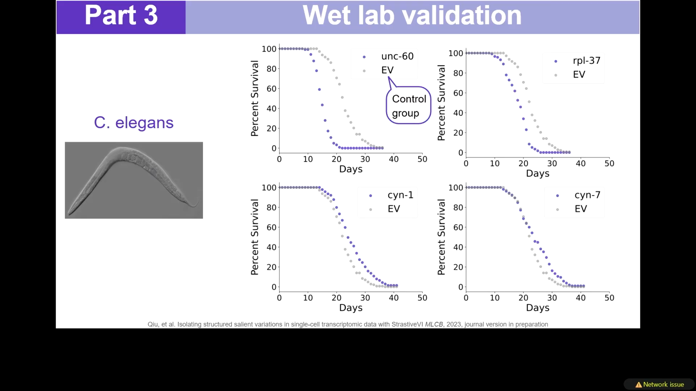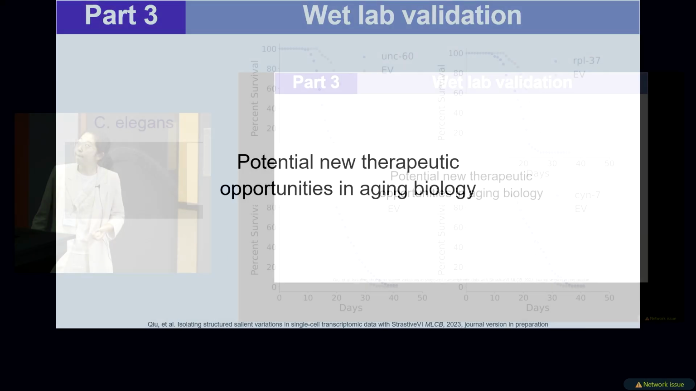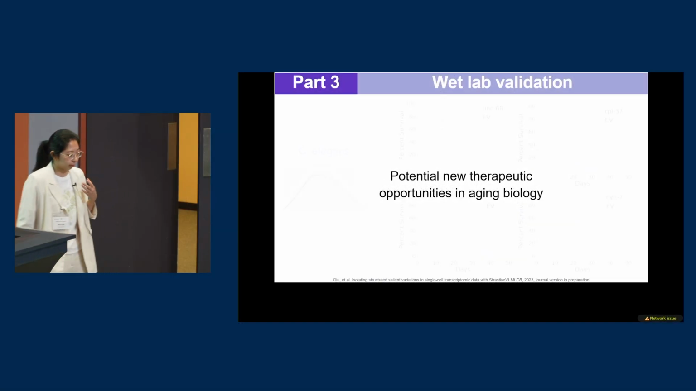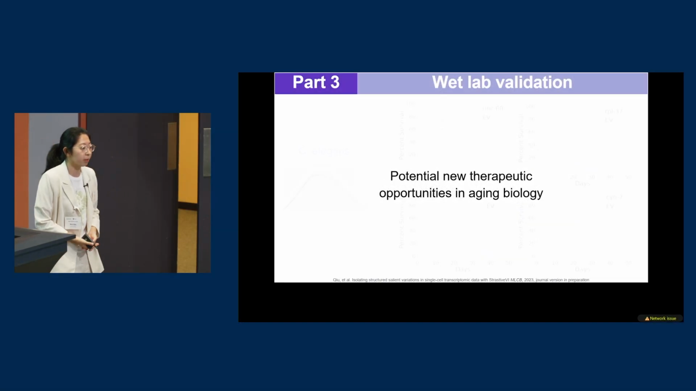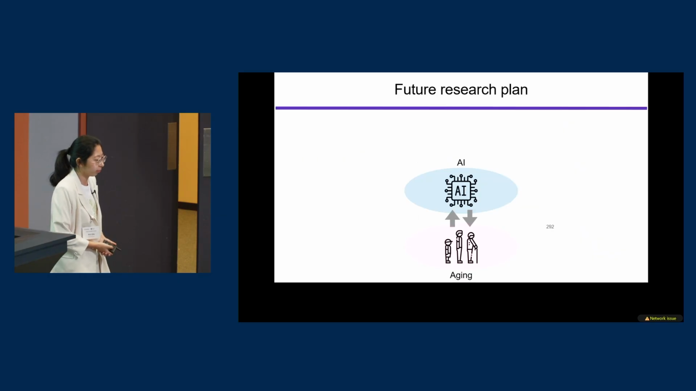And here this figure shows the survival rates of C. elegans over time. And we can see that knocking down those genes either shortens or extends the C. elegans lifespan. And so we claim that there are potential new therapeutic opportunities in aging biology.